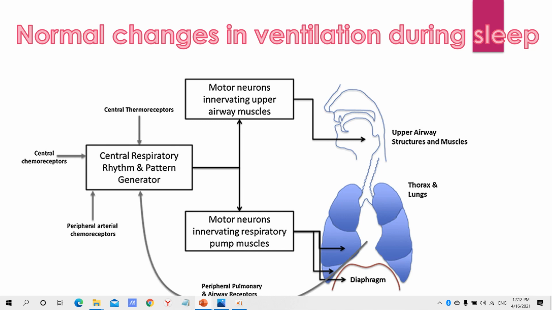The controller modulates motor output from the brainstem to influence the activity of the effectors, namely respiratory motor neurons and the muscles. These effectors then alter minute ventilation and gas exchange accordingly.